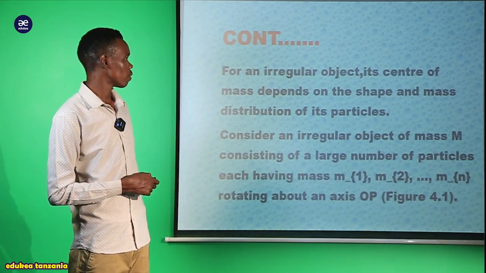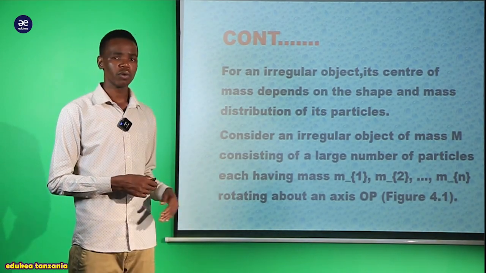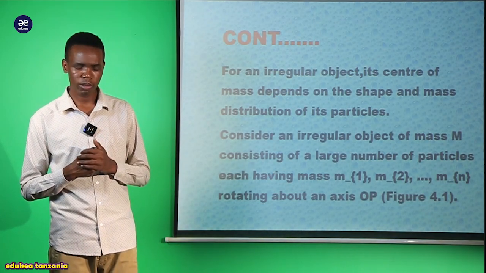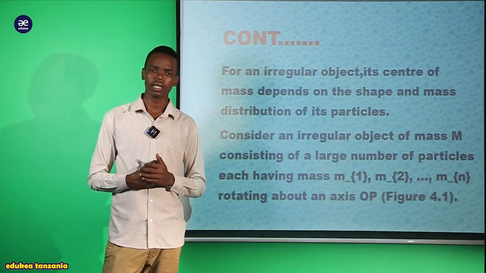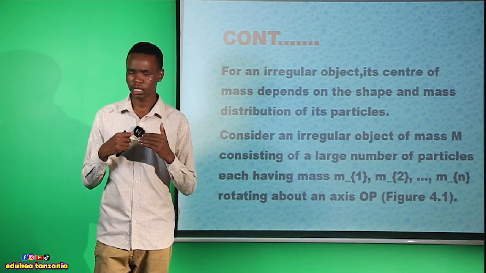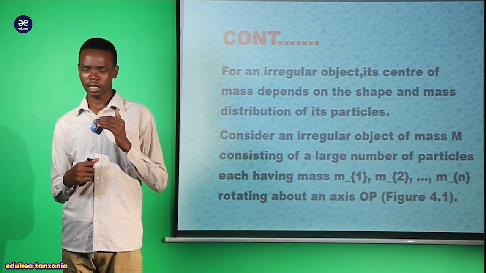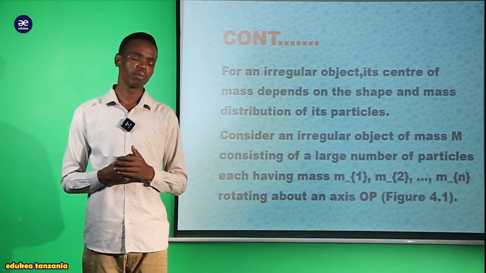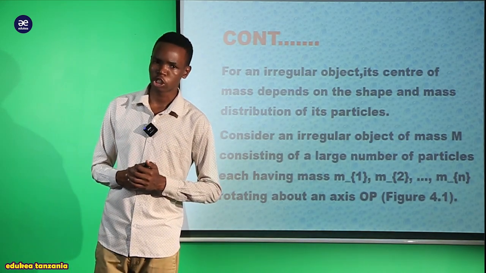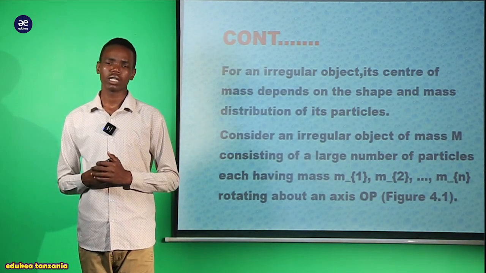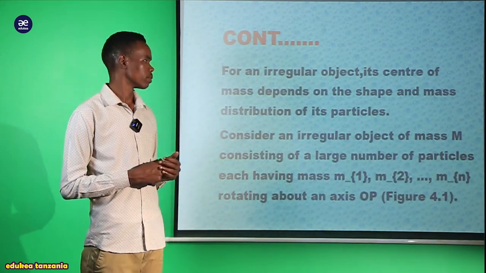So my dear student, after looking at the concept about the regular object, now let us see an irregular object. An irregular object is an object that does not have a known shape. Zile object ambazo shape yake haitambuliki sana, tunaziita an irregular object.